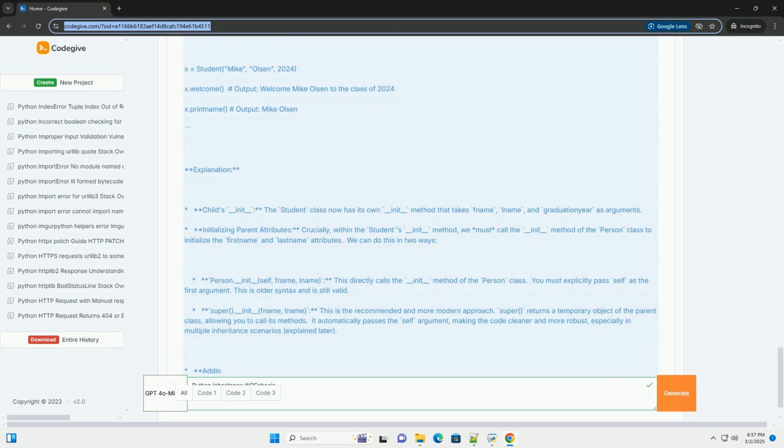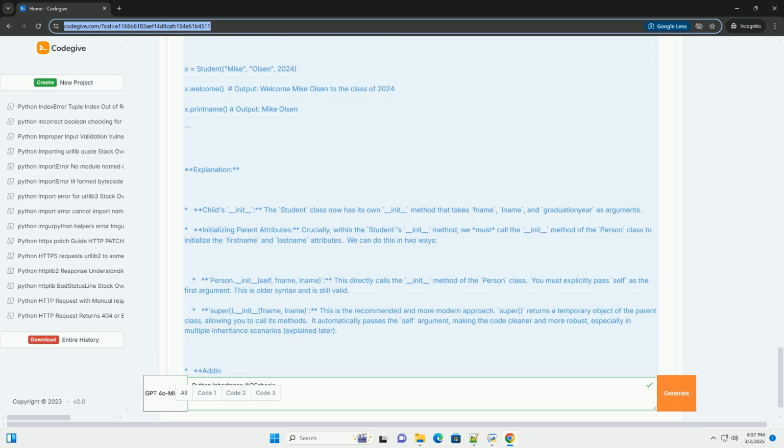super().__init__(fname, lname): this is the recommended and more modern approach. super() returns a temporary object of the parent class, allowing you to call its methods. It automatically passes the self argument, making the code cleaner and more robust, especially in multiple inheritance scenarios, explained later.